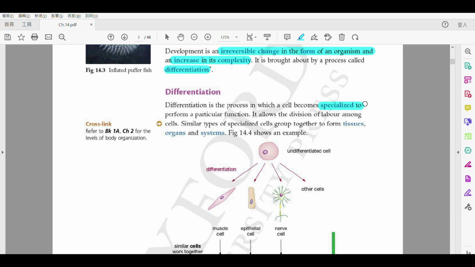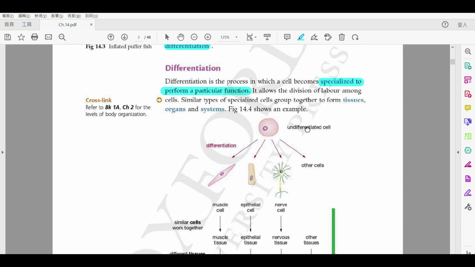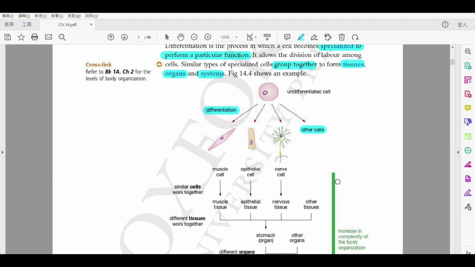So they will be specialized. Special means unique, right? So now they'll be specialized to perform certain functions. Okay? And then once they perform certain functions, they'll be differentiated into different specialized cells. And then they'll start grouping together to form even more complex structures. For example, from the cell to the tissue, and then the organ, and eventually the system. And of course, what after system? There will be the organism.